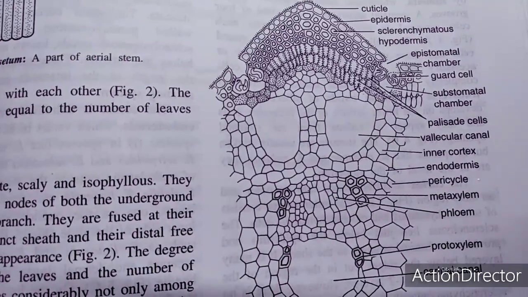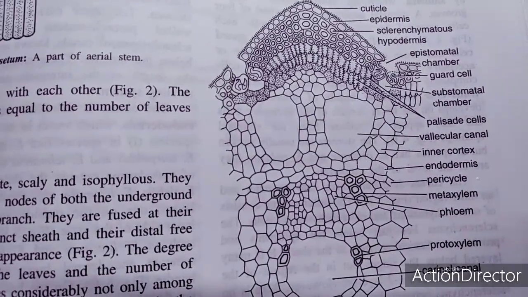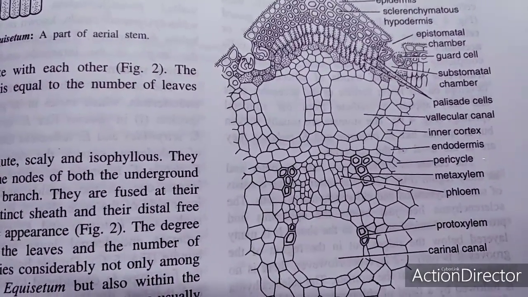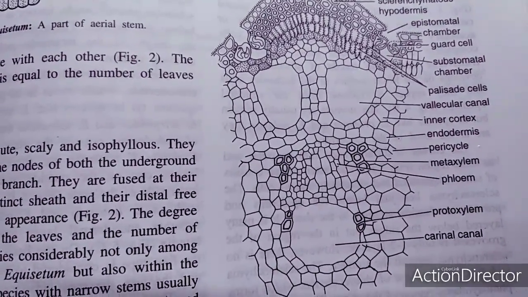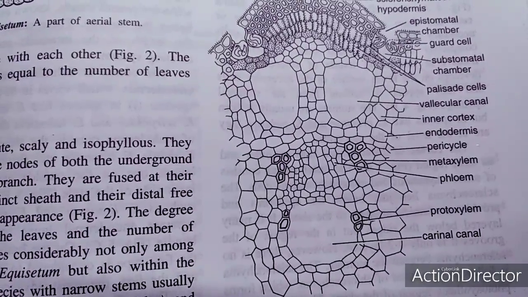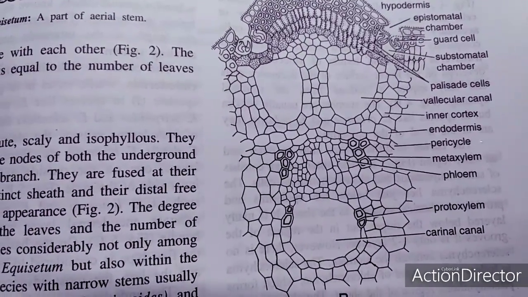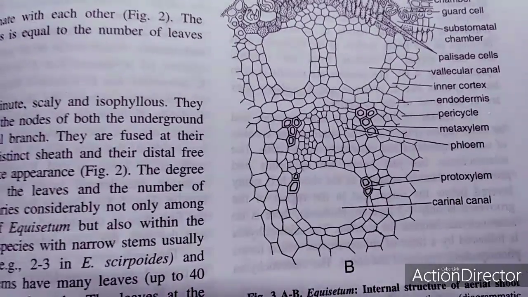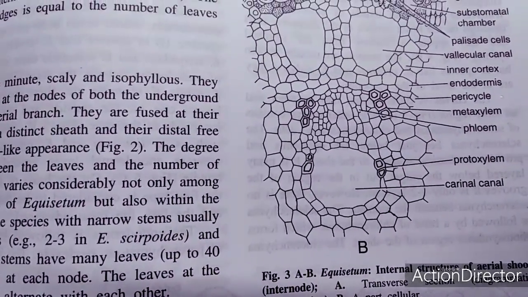There is a guard cell, and also the stomata. It is occurring in the sunken stomata. Substomatal chambers are there, then the palisade tissue, then the vallecular canal occurs in the inner cortex. Then the endodermis and pericycle, and then the metaxylem, phloem, protoxylem, as well as, at the center, a carinal canal.